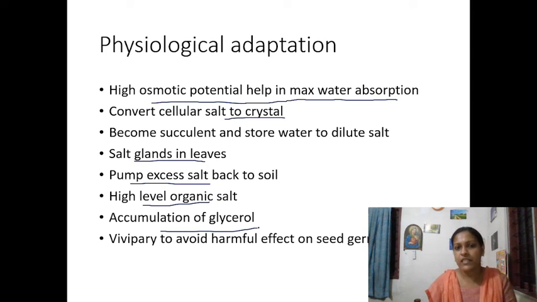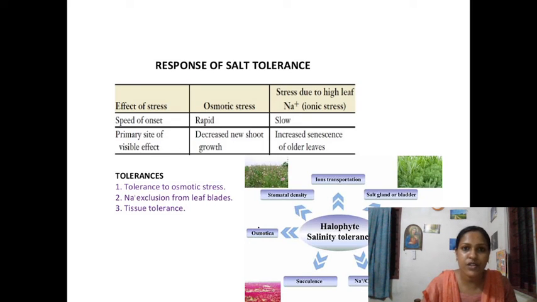Vivipary is an important phenomenon to avoid harmful effects on seed germination. In vivipary, inside the mother plant itself, the seed undergoes germination. So these are some of the points of physiological adaptation of a halophyte. In halophytes there is high osmotic stress. Why? Because of the lot of salt-rich molecules, sodium chloride, that has to be accumulated inside the plant tissue.